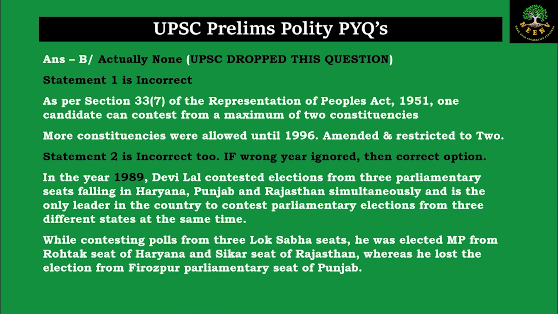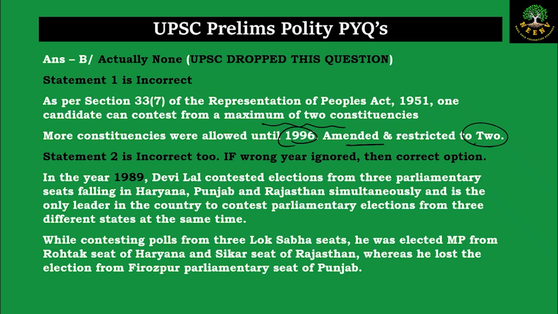So when you go to Section 33 and clause 7 of the Representation of the People Act of 1951, the act clearly says that one candidate can contest from a maximum of 2 constituencies. So there is a clear restriction on how many constituencies you can try to go for election. But this restriction was not always there. More constituencies were allowed until 1996. The act was amended and it was restricted to 2 constituencies.